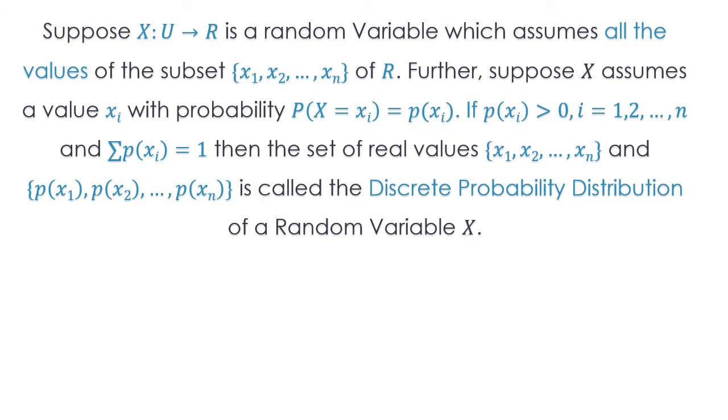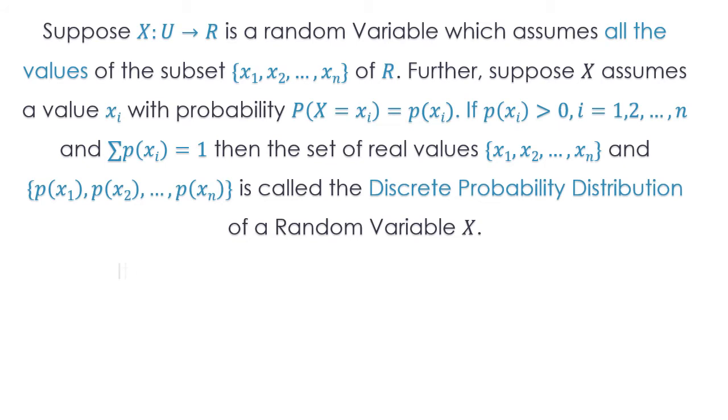I hope you got it better than just being given it directly, because I explained an illustration first, and I think you might be able to relate some portions of this definition with the example I just explained. You get the random variables x1, x2 up to xn, and you get the probability for each random variable, but the probability should be greater than 0 and the total should be 1. Then the set of x1, x2, xn and p(x1), p(x2), p(xn) is called a discrete probability distribution of the random variable X.